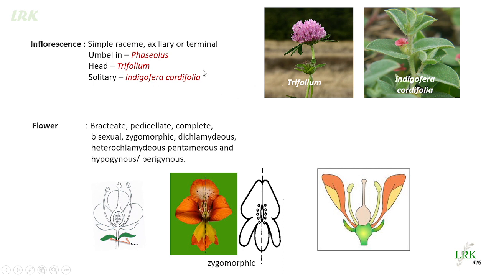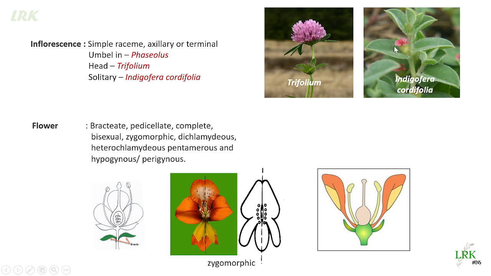If the flower develops from the axis of the leaf, we call it as axillary, or if the terminal bud develops into an inflorescence, we call it as a terminal inflorescence. Okay. Then in Phaseolus, the inflorescence is umbel, and in Trifolium, you can see here it is a head inflorescence in Trifolium, and in Indigofera cordifolia, it is a solitary flower.